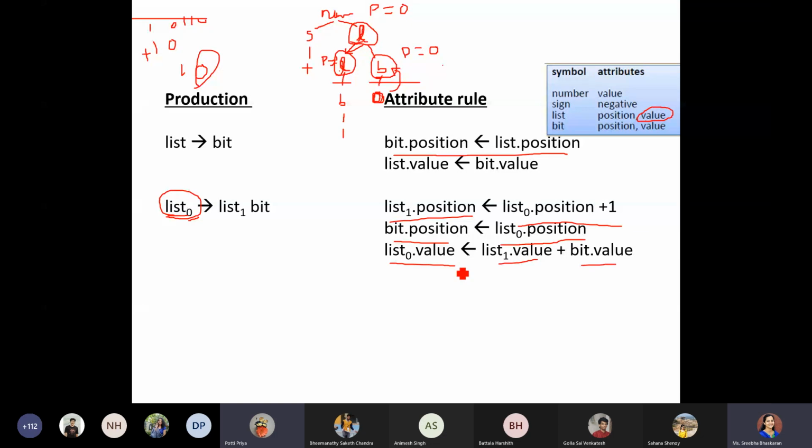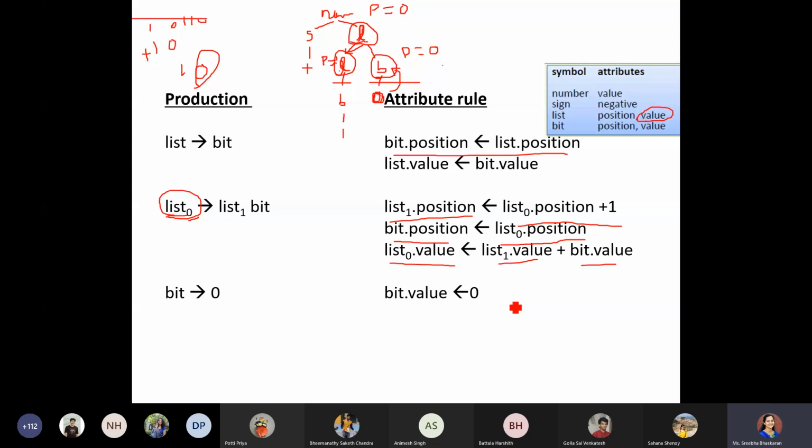Next production rule, what we have left out with the next production rule is with respect to bit positions, that bit values. So bit could be 0 or 1. If our bit value is 0, we can directly assign the value to be as 0. Right? 0 multiplied by 2 to the power of any number, it will be returning 0 itself. So I can directly write bit dot value to be as 0 itself.